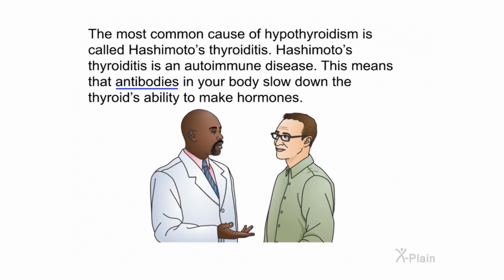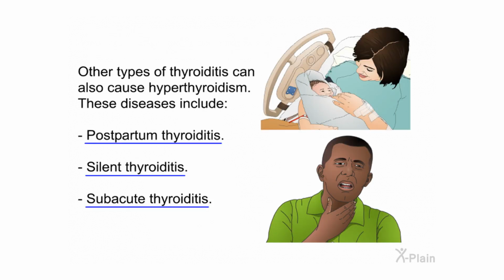Causes. The most common cause of hypothyroidism is called Hashimoto's thyroiditis. Hashimoto's thyroiditis is an autoimmune disease. This means that antibodies in your body slow down the thyroid's ability to make hormones. Other types of thyroiditis can also cause hypothyroidism. These diseases include postpartum thyroiditis, silent thyroiditis, and subacute thyroiditis.